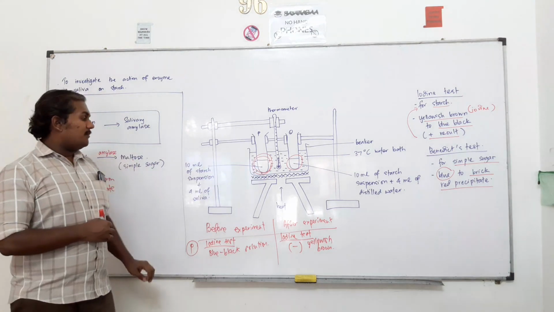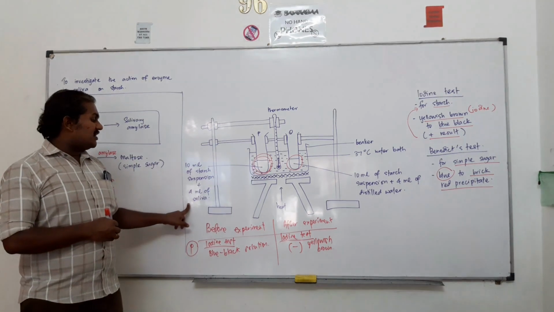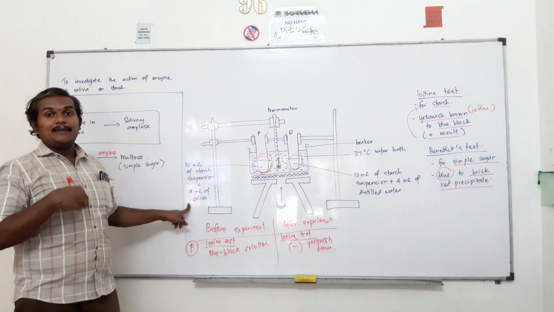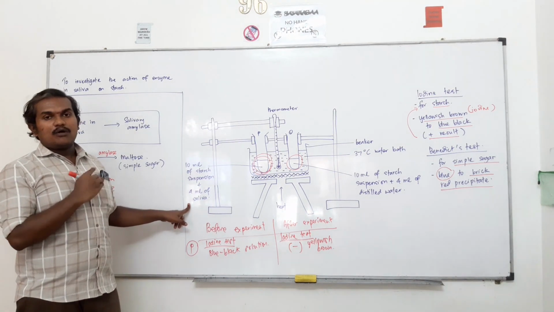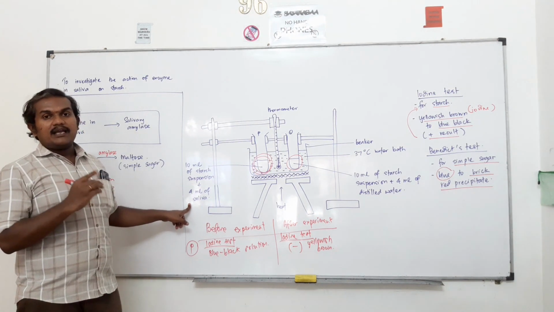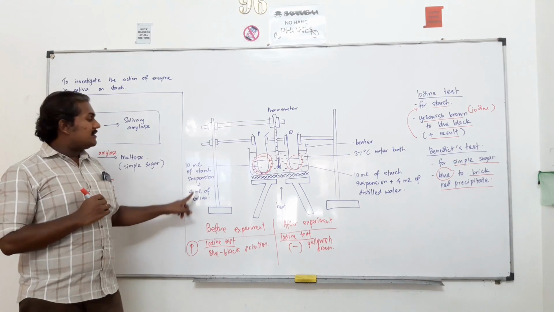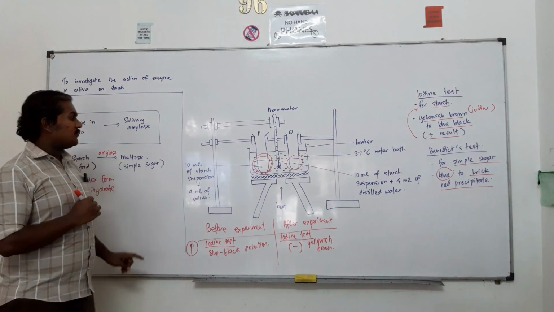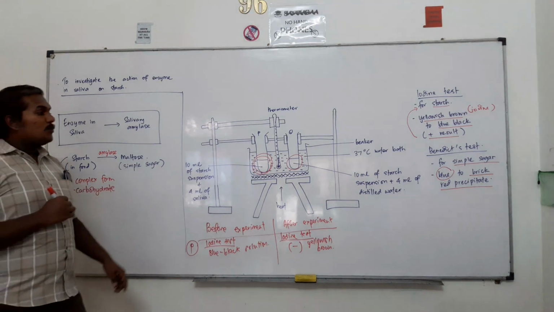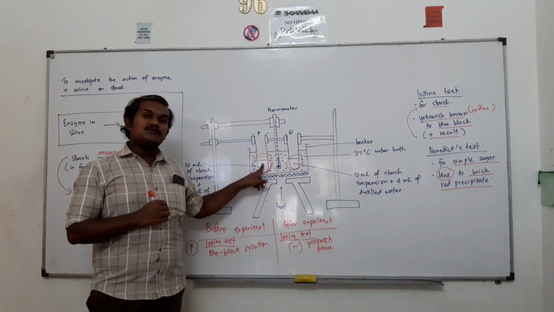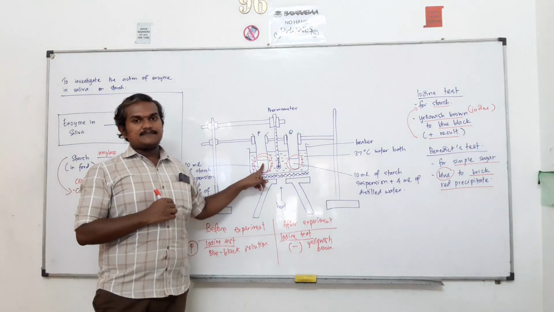Why is it so? Because the starch, together with the saliva, which contains the enzyme called amylase, will be broken up. That means the starch will be broken into maltose. So you won't have any starch molecules here at the end of the experiment.